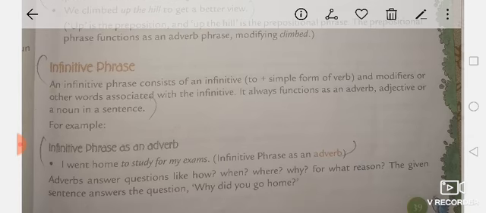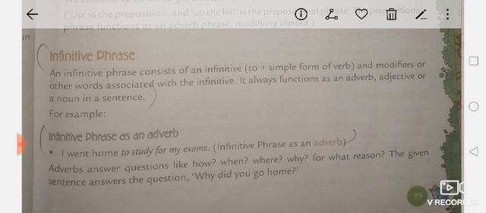Next is the infinitive phrase. An infinitive phrase consists of an infinitive, that is to plus the simple form of a verb. You can see if any verb is in the first form, before it "to" is added, then it becomes the infinitive form, like to learn, to go, to say. Any verb of the first form with to before it is called an infinitive. And modifiers or other words associated with the infinitive, it always functions as an adverb, adjective or noun in a sentence.